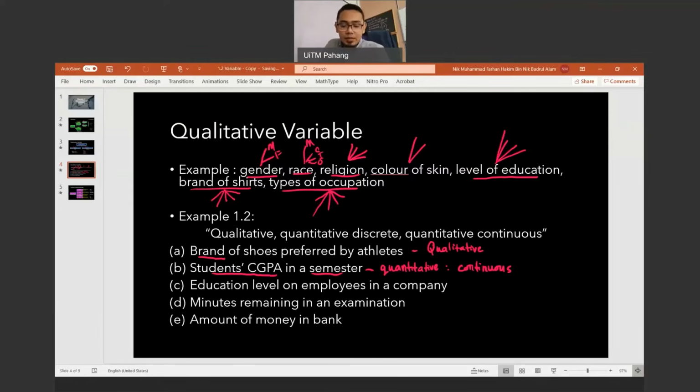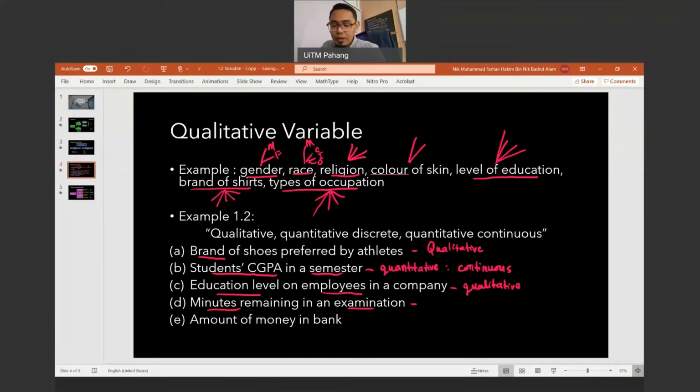Alright. So next one, education level of employees. Education level kita tahu dia adalah kualitatif. Macam saya sebut tadi, ada diploma, SPM, degree, master, PhD and so on. Minutes remaining in an examination, right? Boleh jadi 10.25 minit, 10.85 minit, boleh jadi 7.250 minit, right?